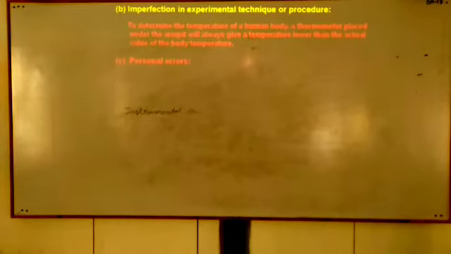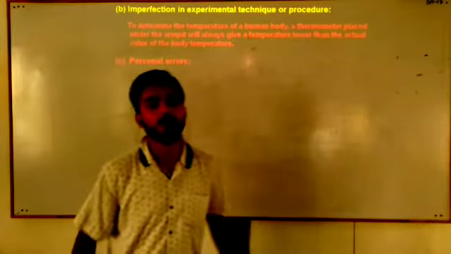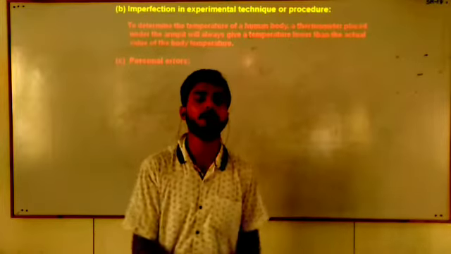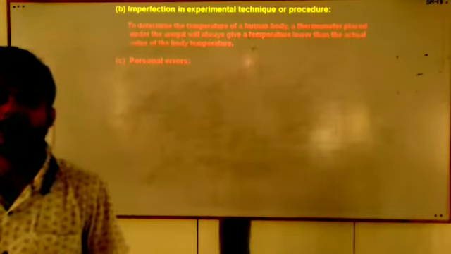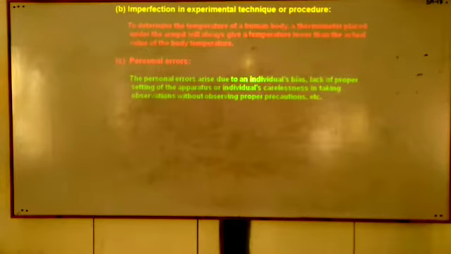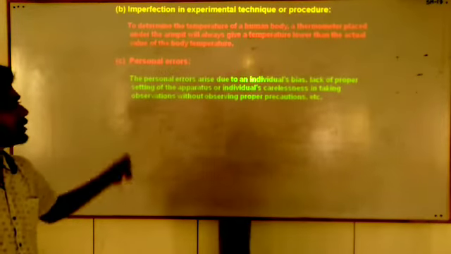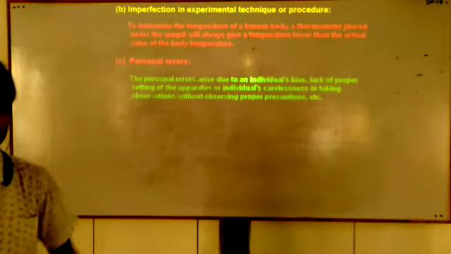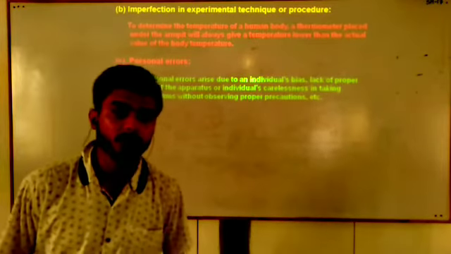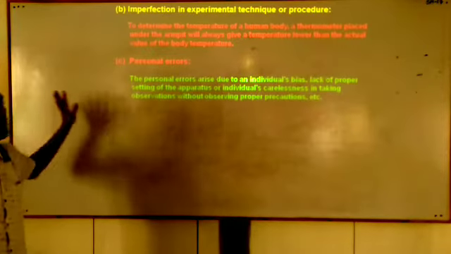The third one is personal error. Students, personal error is due to the human being who is going to perform that measurement. There are many types of personal error. The personal error arises due to individual bias, lack of proper setting of apparatus, or individual carelessness in taking observations without proper precaution. Suppose you are not taking precautions, you are showing carelessness. So there are many causes behind the personal error.